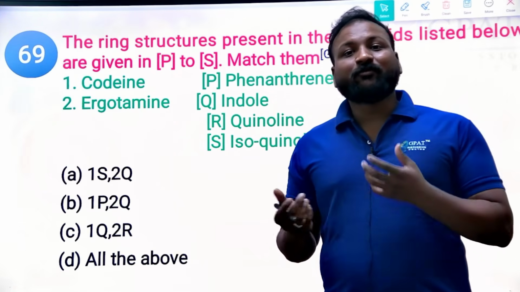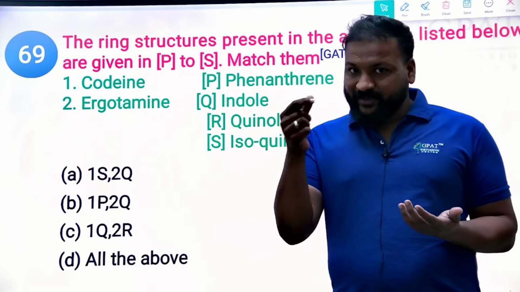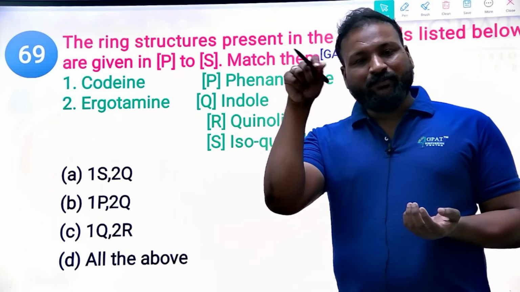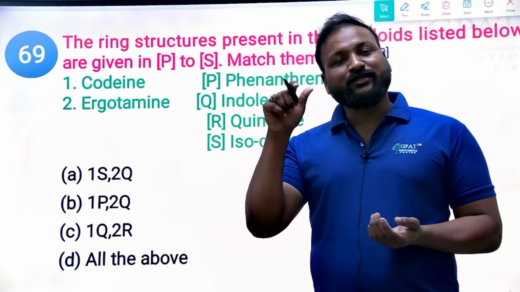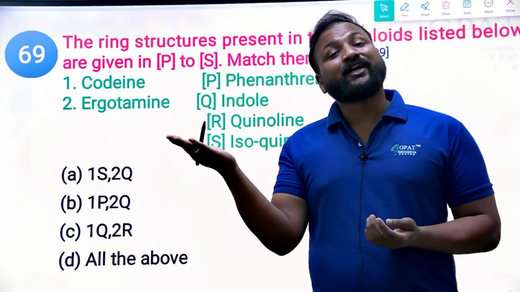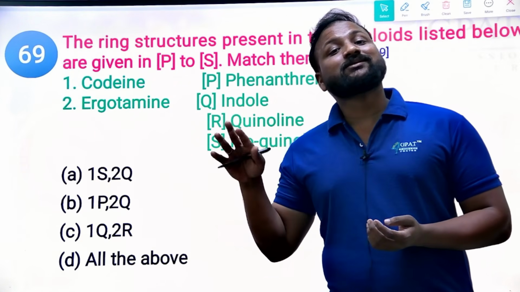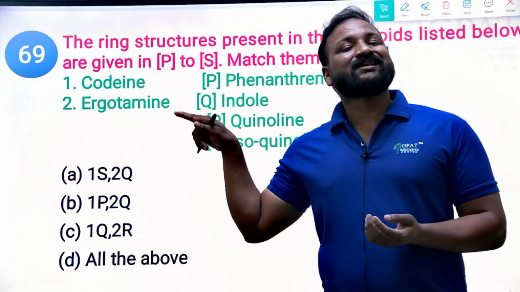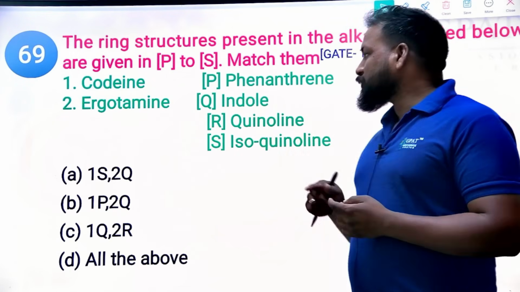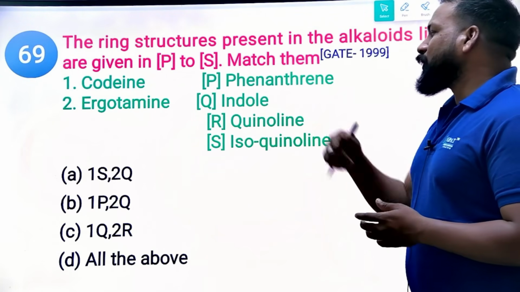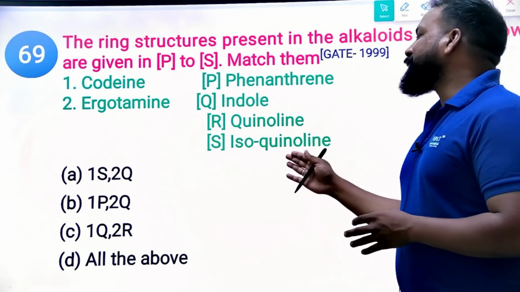Opium belongs to which one? I already gave you a hint: iso, ipecac, curare, and opium, isoquinoline. So opium's chemical constituents are thebaine and codeine, so codeine means the first option. Codeine is from which one? Isoquinoline, right?